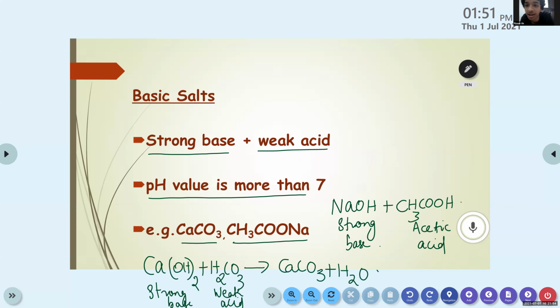Yes, Srihari, what's your doubt? Okay, so here it is NaOH and CH3COOH. From this portion, CH3COO and this Na join together to form CH3COONa, and along with this, water is produced. Here H and OH make H2O. Write it fast. So these are the three different types of salts: neutral salts, acidic salts, basic salts.